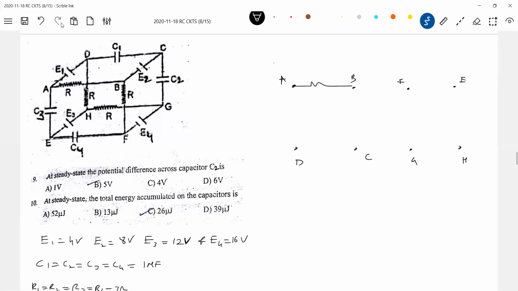All the resistors I'll show in black color. Next, a resistor between B and F. Next, between C and H, G and H. Next resistor, D and H.